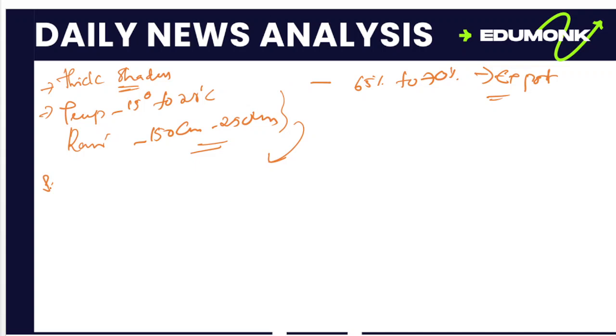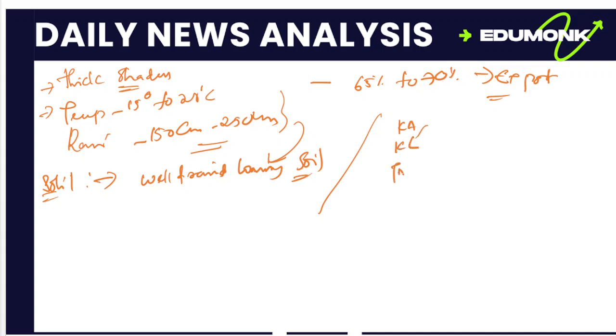Then soil: well-drained loamy soil is ideal for the cultivation of coffee. There should be a presence of humus and minerals. Looking at the distribution of coffee cultivation, you can see locations in Karnataka, Kerala, Tamil Nadu, Andhra Pradesh in Araku Valley, then Odisha, Mizoram, and northeastern states.